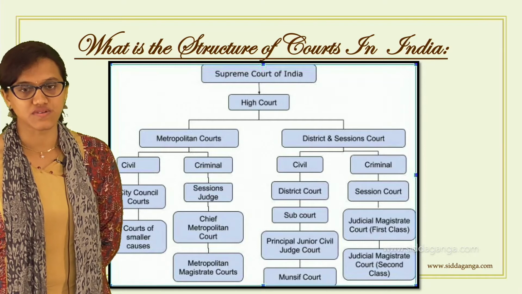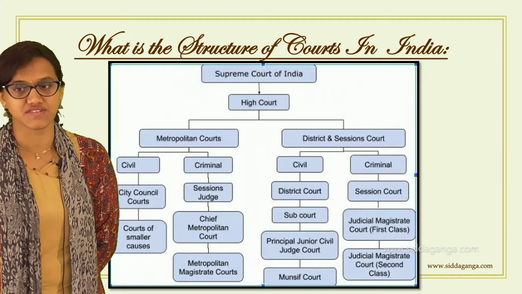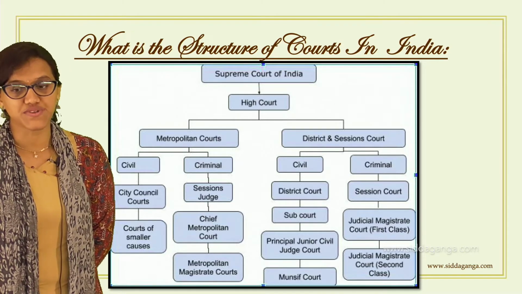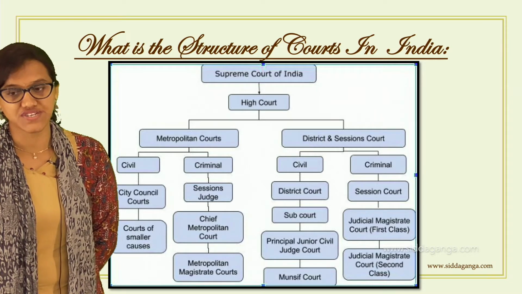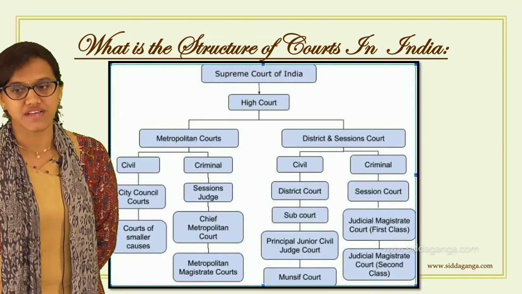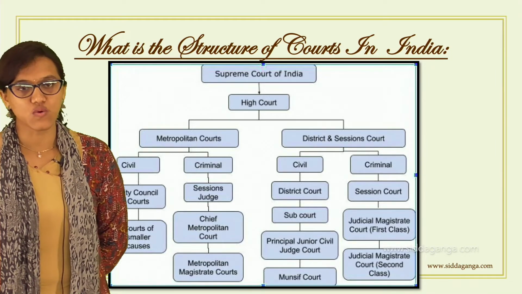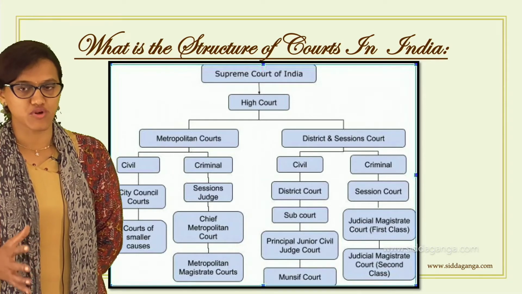These courts are further divided as civil and criminal: district court, session court, sub court, principal, junior civil judge court, judicial magistrate first class, judicial magistrate second class. The municipal court and all those things come under one particular category, that is, the subordinate courts.